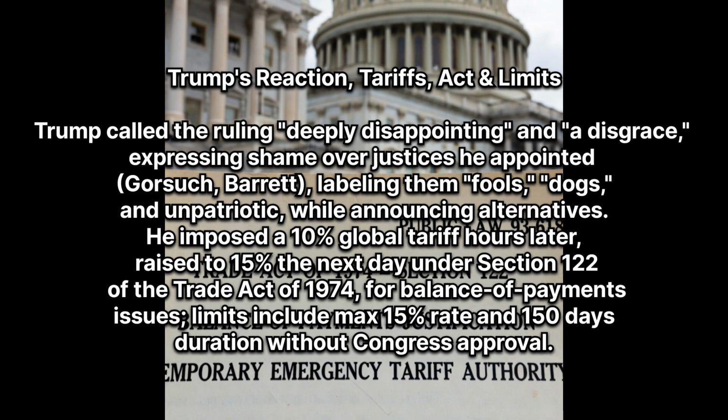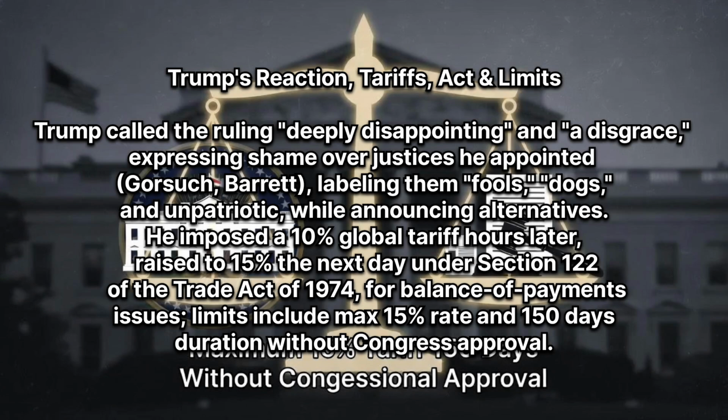First and foremost, the rate cannot exceed 15%, and furthermore, the duration of this levy cannot be more than 150 days. So one would definitely expect that during the remainder of Mr. Trump's tenure, this up and down and this playing around with tariffs will continue. Certainly, we can't expect any certainty in tariffs or in any US policy for that matter, as long as Mr. Trump is holding office in the USA.